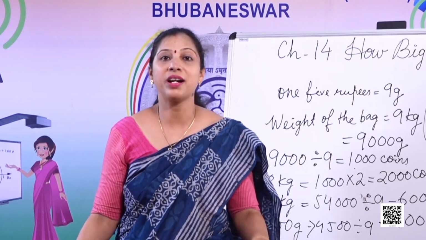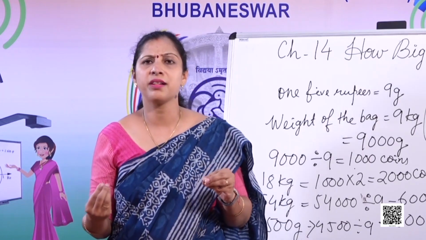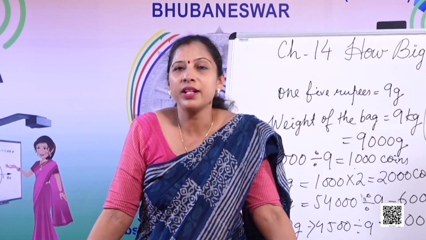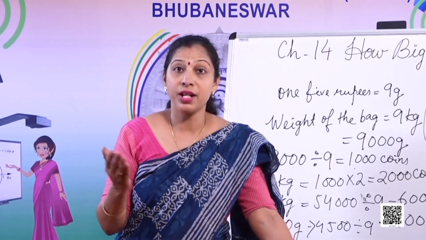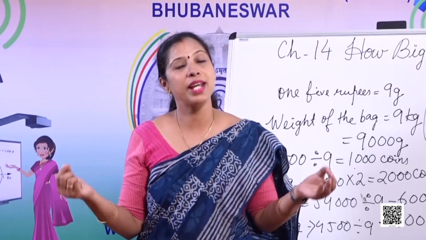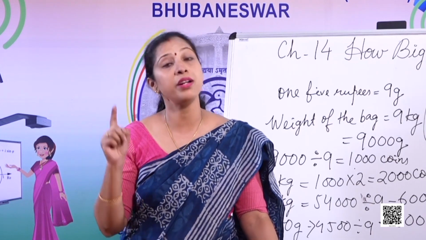Now then, this is the last thing which I'm going to tell you. Now when we are doing something, you can see the note, you can count the coin. But have you ever thought about those people who cannot see? Now children, you can see yourself. In every note, there are different shapes on the side. Like this is a triangle, and this is a three-dimensional shape. Just now I had told you something which has got a height. So when a person who cannot see touches the note, they know that the shape is different for different notes.